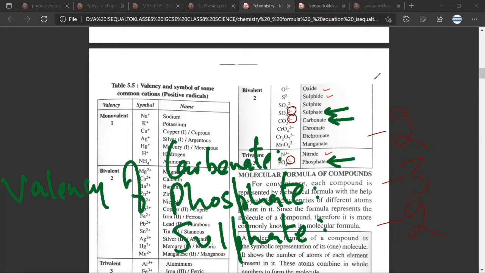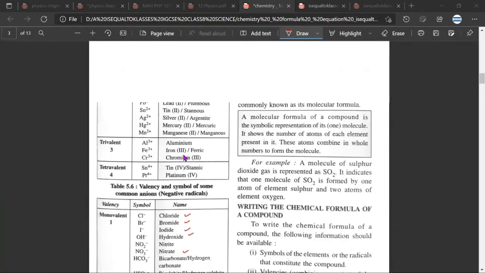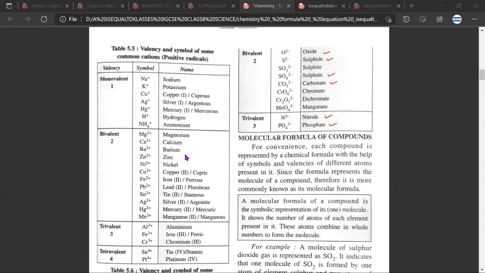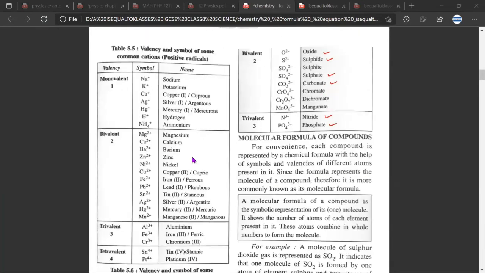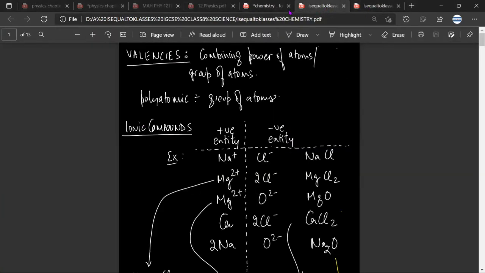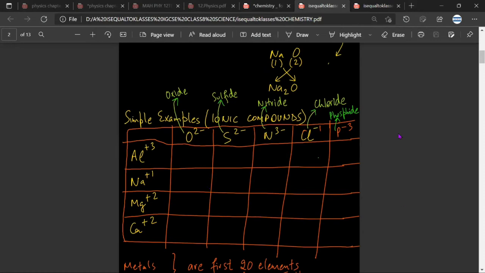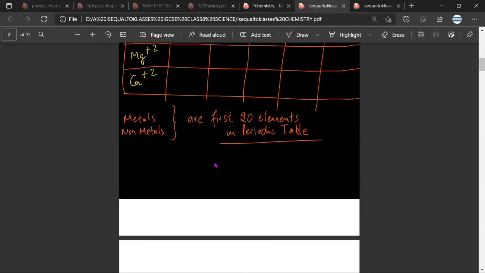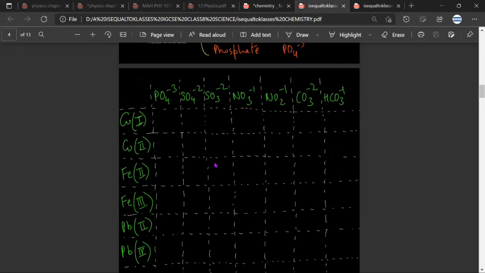No doubt, sir. So don't see, usually when we see a table like this for the first time, students get very stressed, thinking, "Sir, all of these will have to be memorized." Satya, do you understand what I'm saying? Yes, sir. So the first thing that people think is, "Sir, this is too much, how will we remember these?" But what I'm trying to tell you is that once we do a lot of exercises, basically I'll tell you the kind of exercises we do. What we do is we try to make tables like these using the crisscross method. You know what is a crisscross method? Yes, sir. You have heard about the crisscross method, no? Yes, sir. So I'll tell you how that crisscross method works.